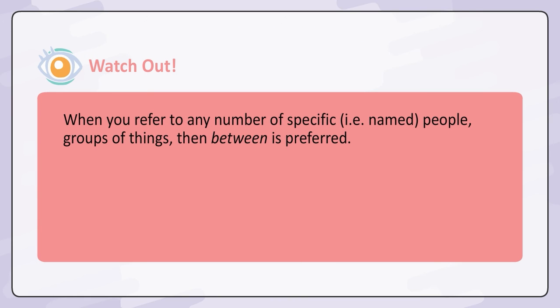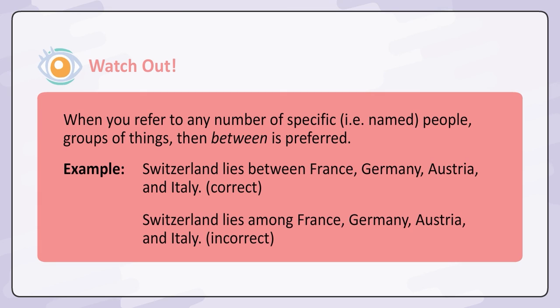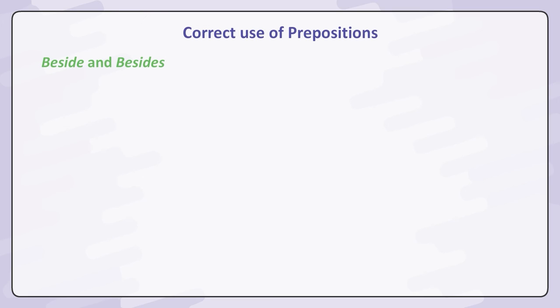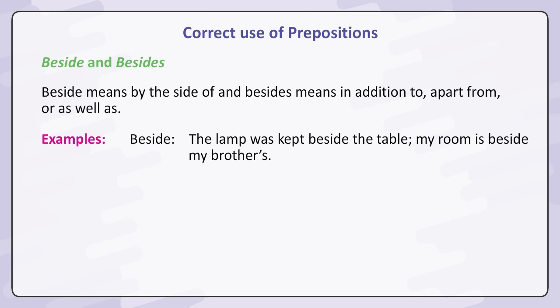Watch out. When you refer to any number of specific, that is named, people or groups of things, then between is preferred. Example: Switzerland lies between France, Germany, Austria and Italy. Correct. Switzerland lies among France, Germany, Austria and Italy. Incorrect. Beside and besides. Beside means by the side of, and besides means in addition to, apart from, or as well as.